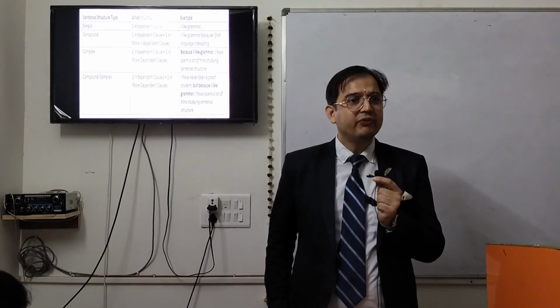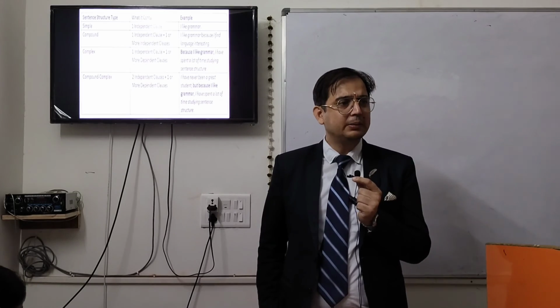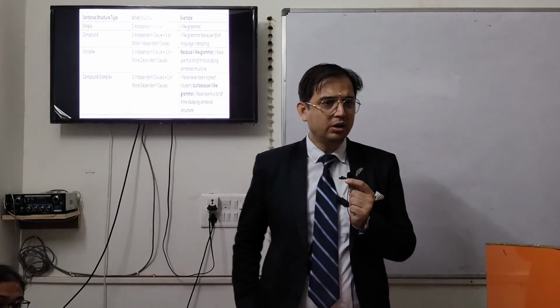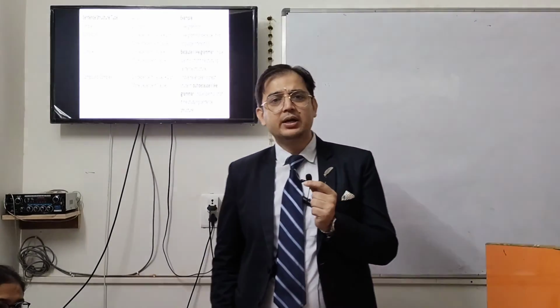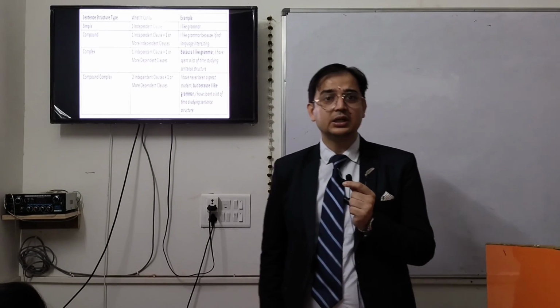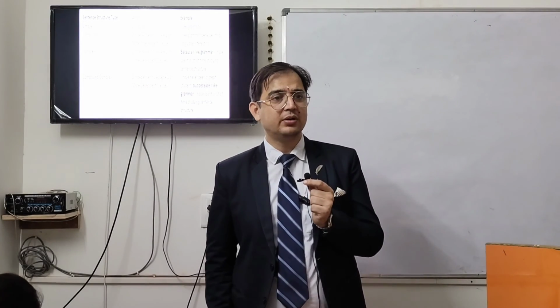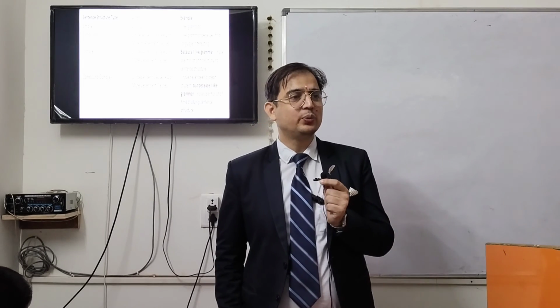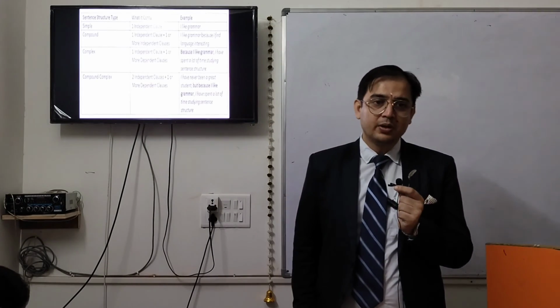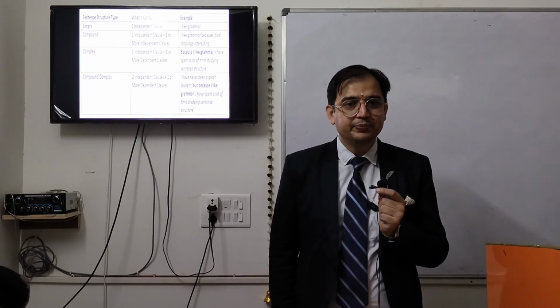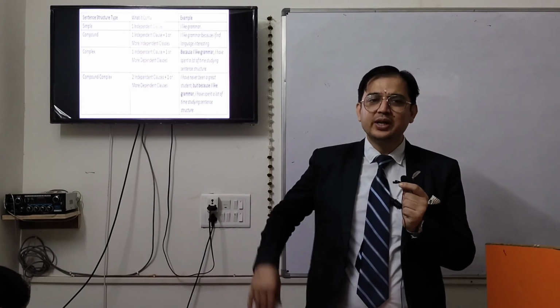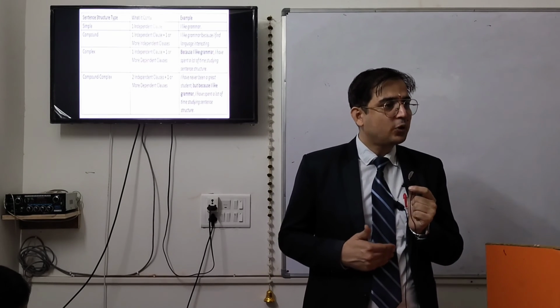To make compound sentences, FANBOYS: for, and, nor, but, or, yet, so. Now, to make complex sentences, use words like: as, after, whenever, wherever, whichever, who, which, however, if. So this way you can make complex sentences.